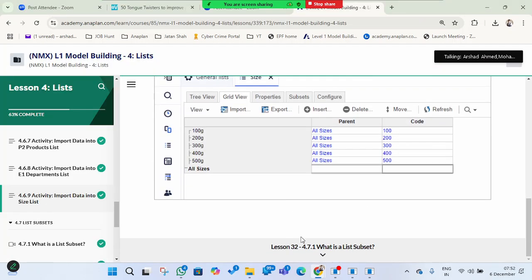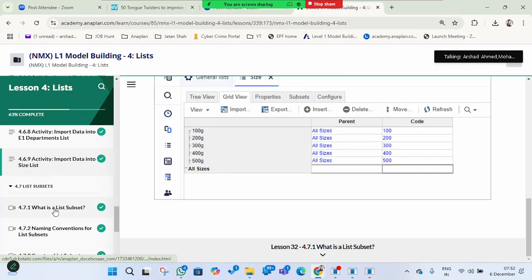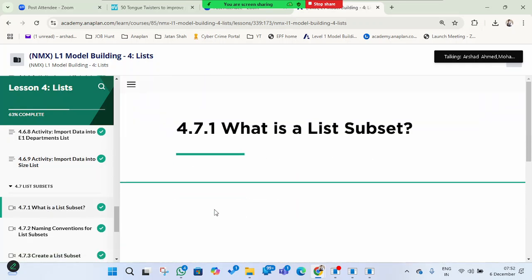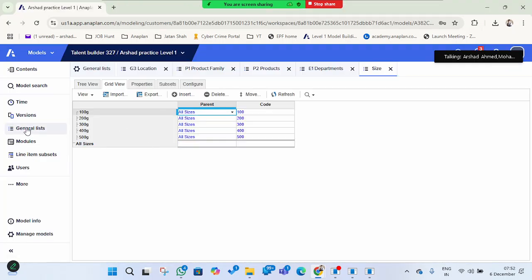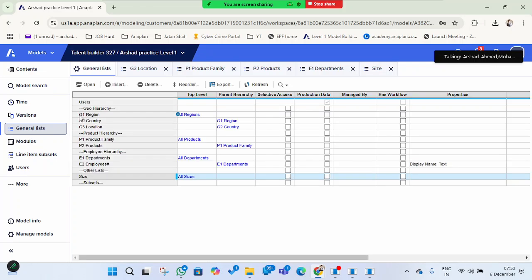The next thing is subset here. We have created the lists here. Sometimes we have a large list and we want to create a subset of that list. Subset in the sense a small part of it. Like we have a large list of employees with different departments, and we only want to make a subset of one department, so we can do it.